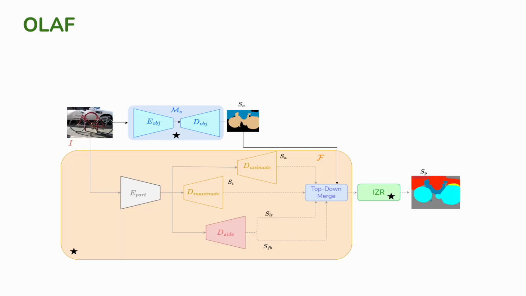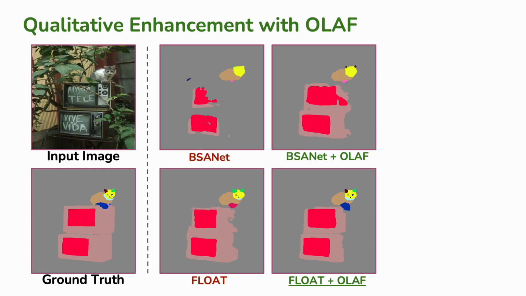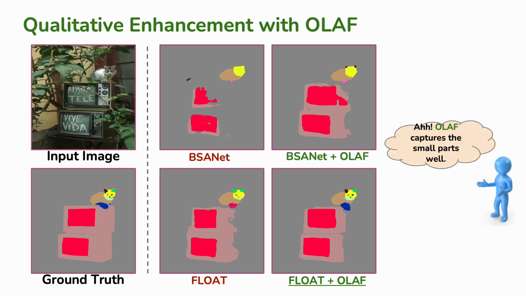Now, let's see how our plug-and-play recipe can be integrated into existing methods, using Float as an example. We'll start by adding our first ingredient, LDF. Next, we incorporate the second ingredient, which is the 5-channel input setting, followed by the third ingredient, the weight adaptation technique. Qualitative examples clearly show that our plug-and-play recipe enhances the segmentation of small parts, improves foreground-background separation, and provides better edge delineation between parts and objects.